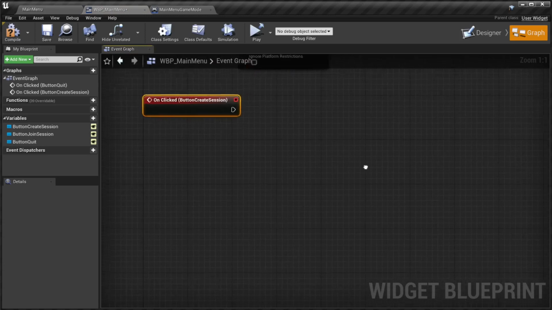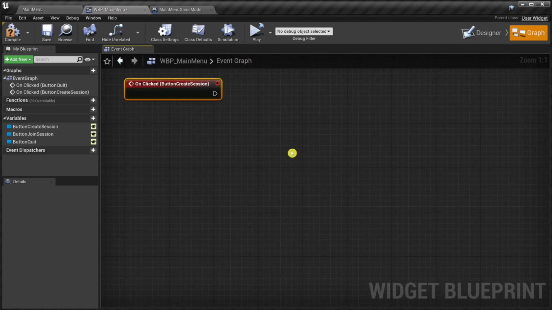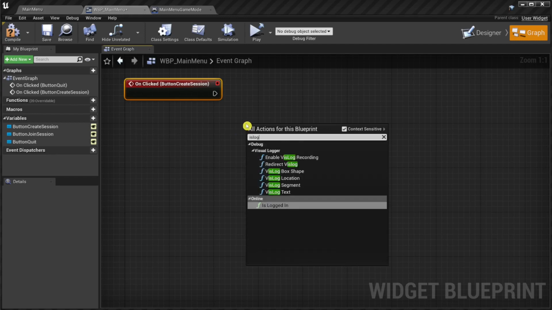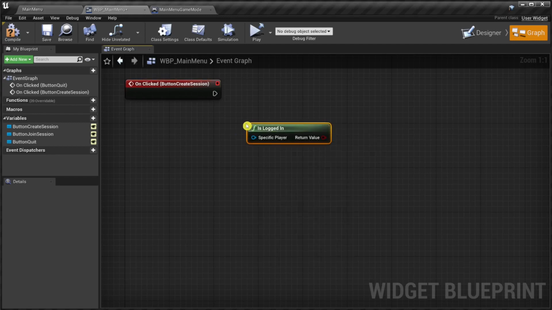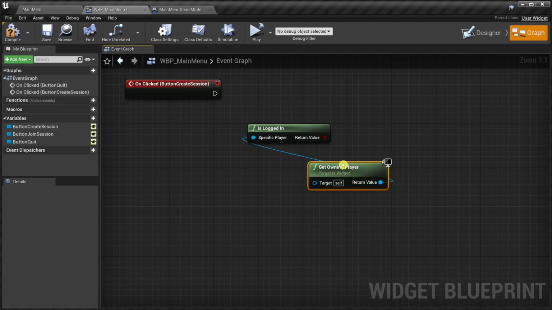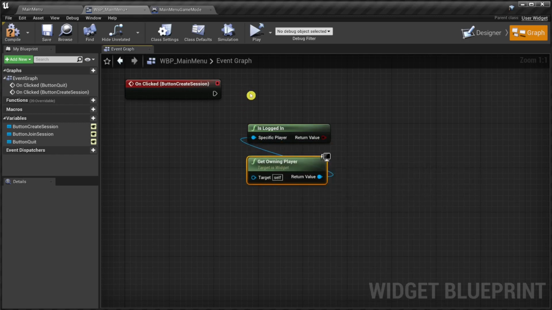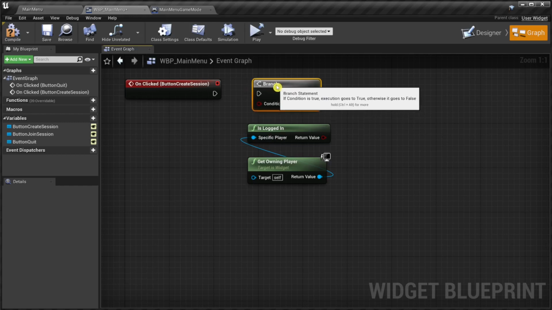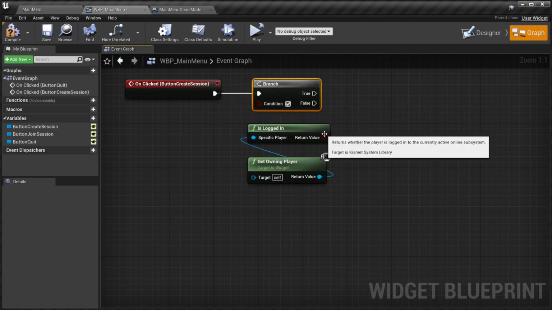Okay. Since this is a button which can be clicked multiple times, but we only want to log in once, at first we check whether we are already logged in. And we only call login user if we are not yet logged in. And there's a Blueprint node for this. It's called isLoggedIn. And we need to provide the owning player for this. Okay, and only if this player is not logged in, we call login user.